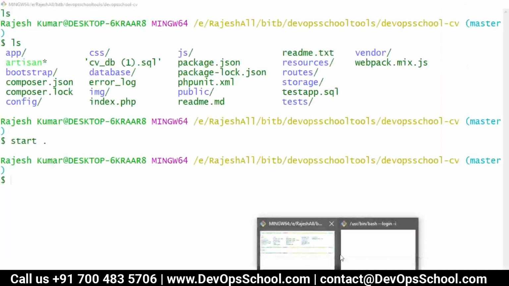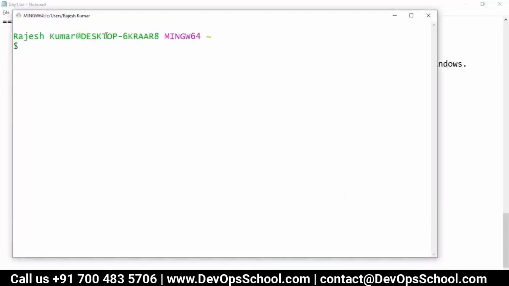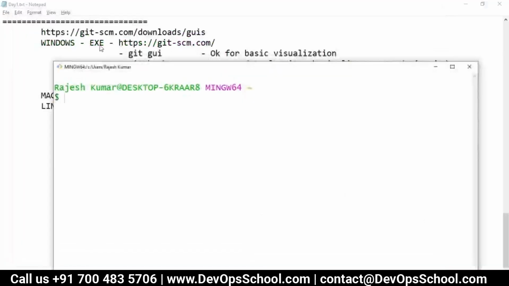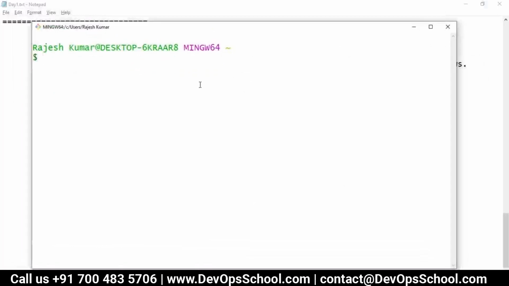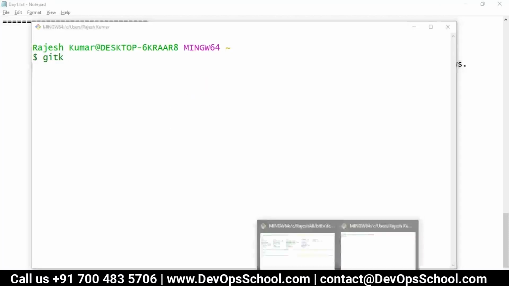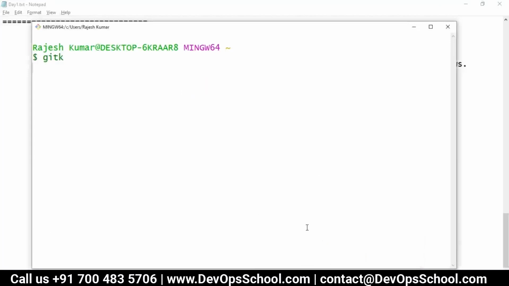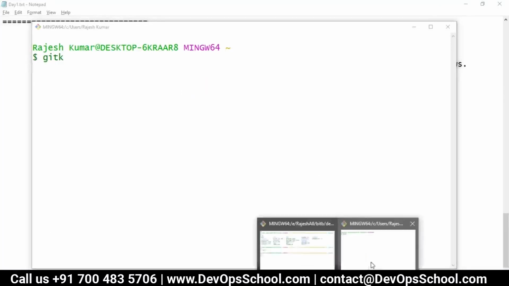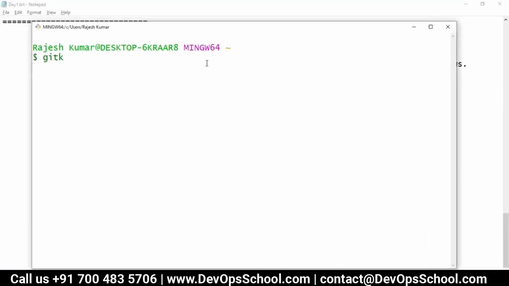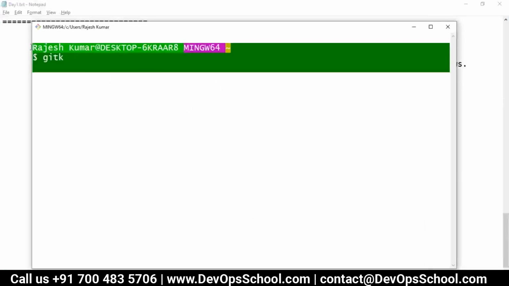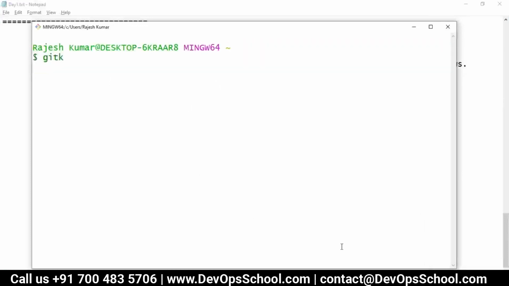This is the Git Bash. See, this is the Git Bash, and Git GUI will launch if you have some repository. Right now it's trying to launch, but it's not coming because the repository is not found. So the repository is not there, and I will show you that also.